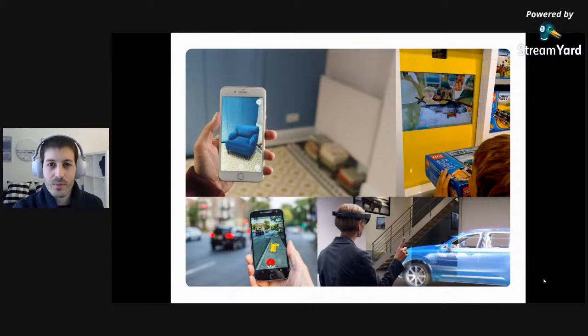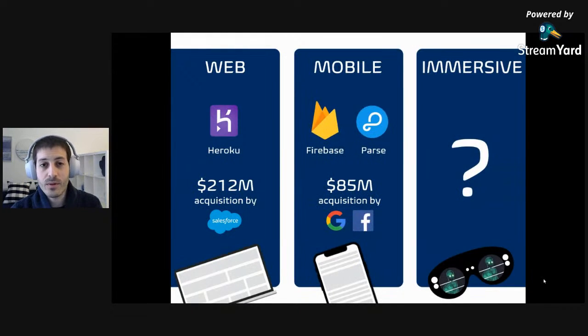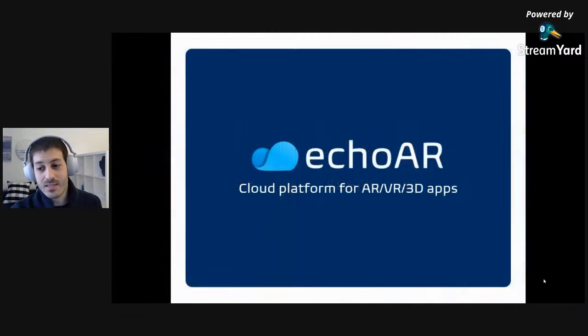But if you think about it, that problem was solved for what we call 2D data, right? If you want to build a website, you can use something like Heroku as your cloud platform. If you want to build a mobile app, you can use something like Parse or Firebase as the backend as a service. So we went from web to mobile to now this new technology of AR, VR, MR, 3D, call it whatever. And the question has to be asked, who's going to build that cloud platform? And you've guessed it, that's us.